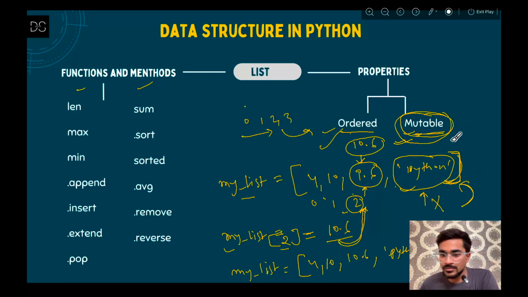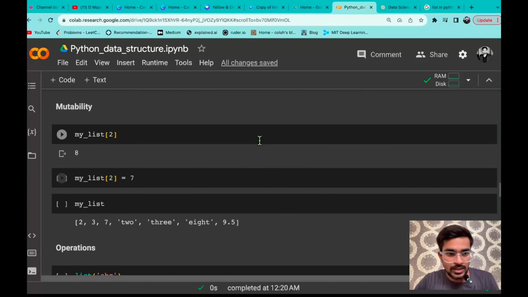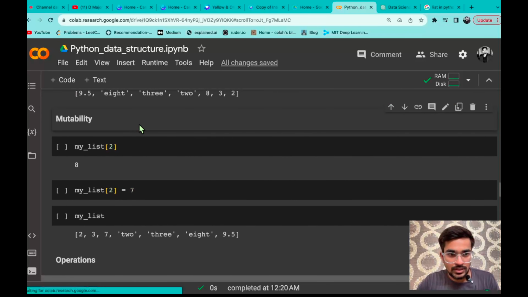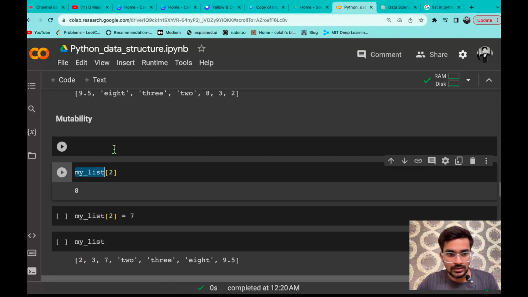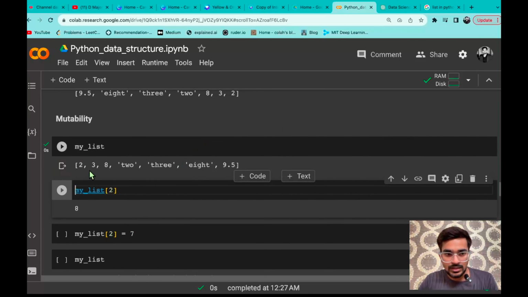Now if some part of that mutable property is clear, then this is very okay, but to make it more clear, we will be directly jumping into the Colab notebook, where we will see hands-on how it is mutable. So here is your Colab notebook. Now let's say, what was your list? If I just print the list that you defined in the beginning, that was 2, 3, 8, then string